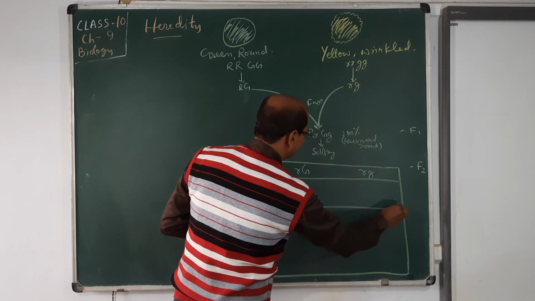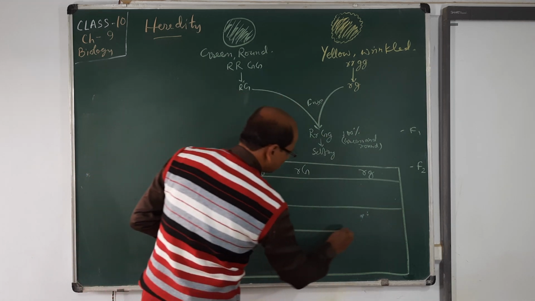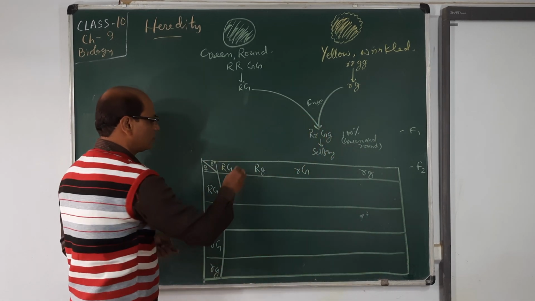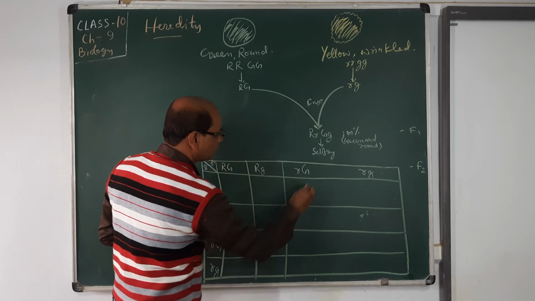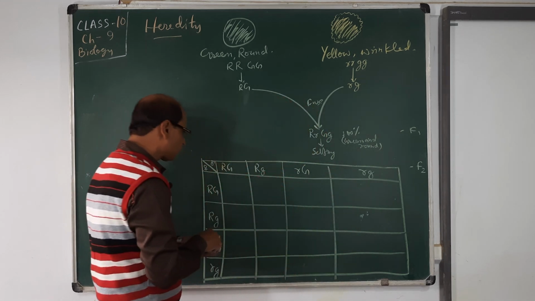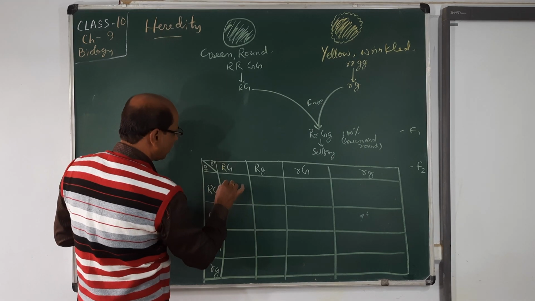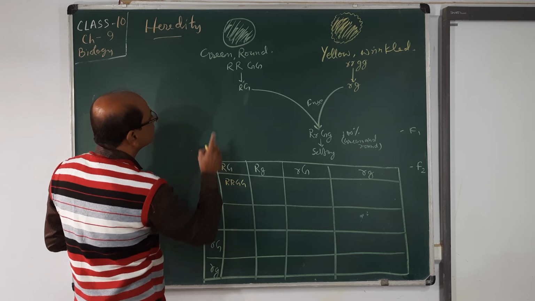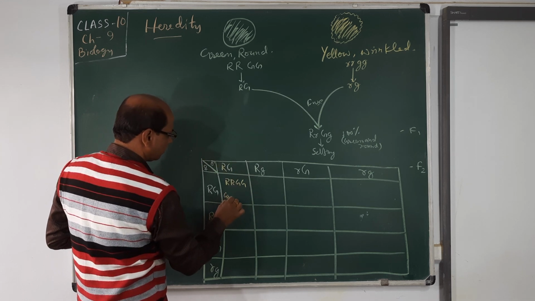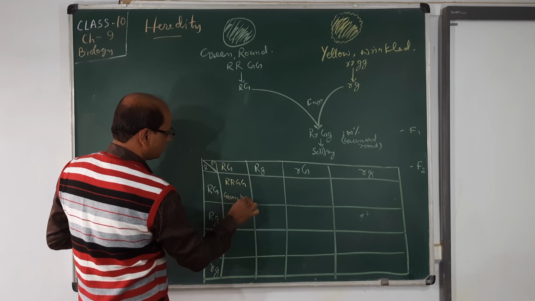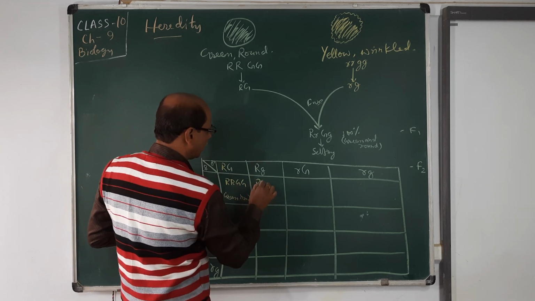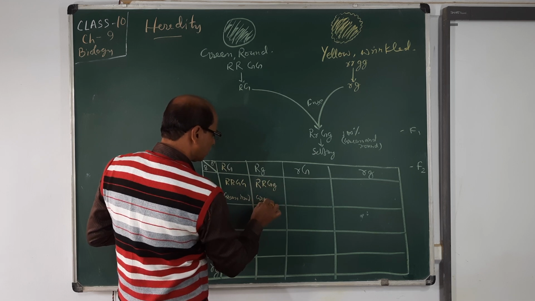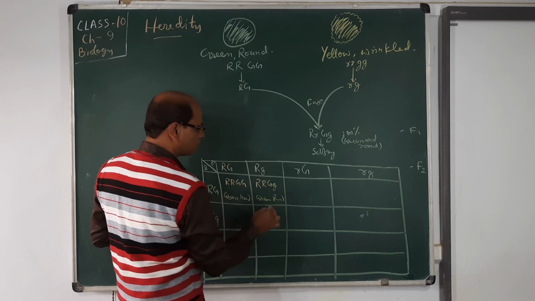Now when they fuse, what result will come to us? You will see this RRGG. We can say it is green round. Here RRGg, it is also green round.